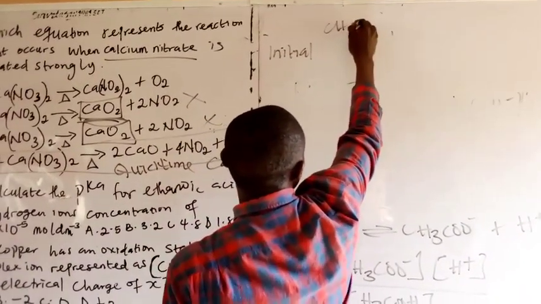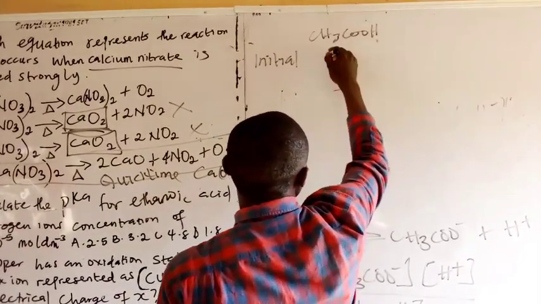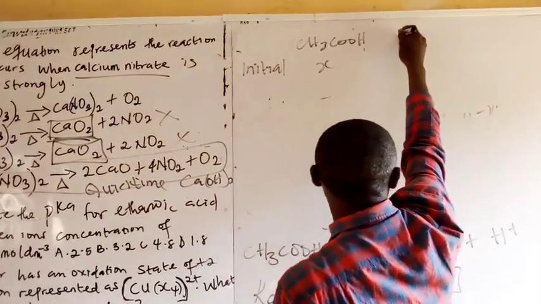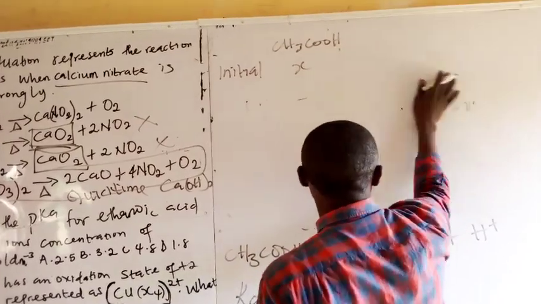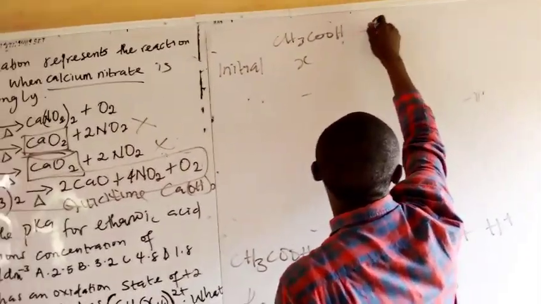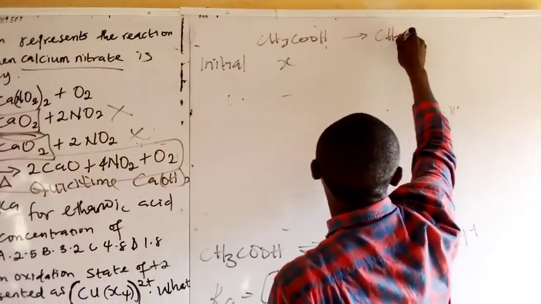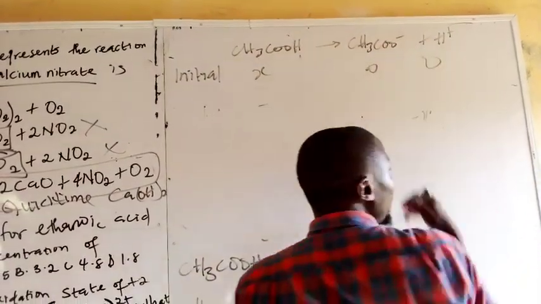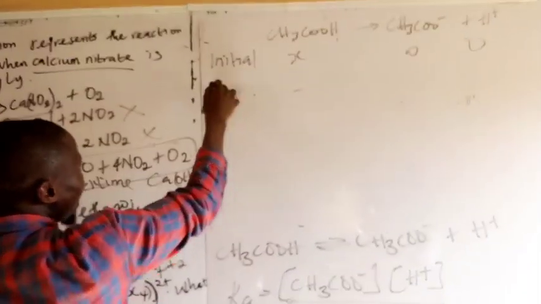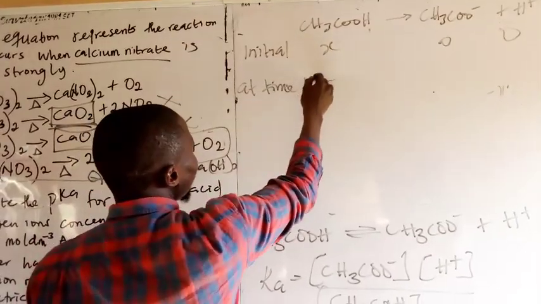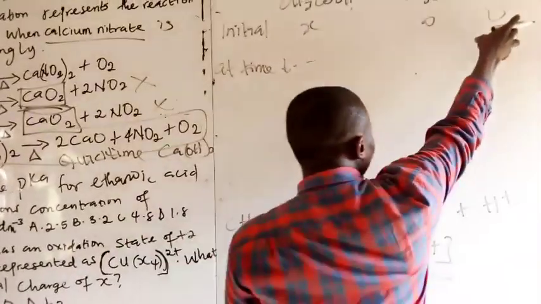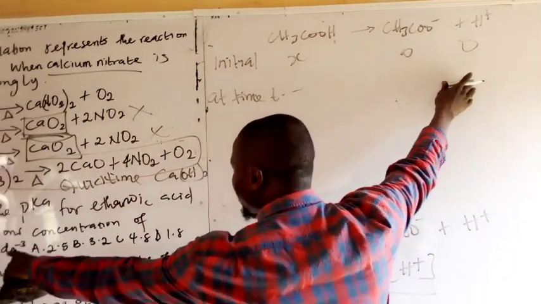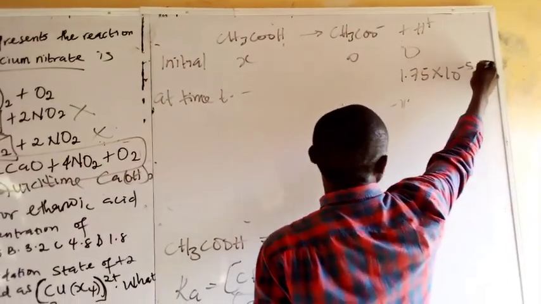Let's say CH3COOH, the concentration is X, which we don't know. Let's assume we don't know it. The concentration of the products CH3COO minus and hydrogen ion is 0 before reaction. At a particular time, we have discovered that the concentration of the hydrogen ion is 1.75 times 10 raised to the power minus 5.